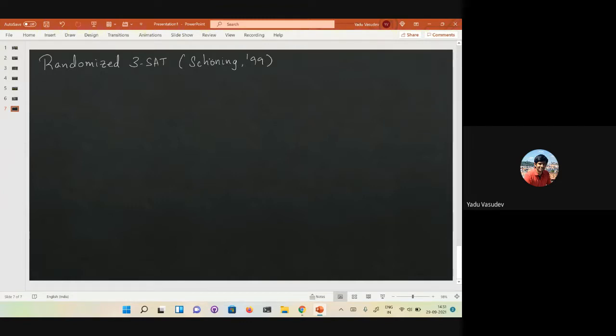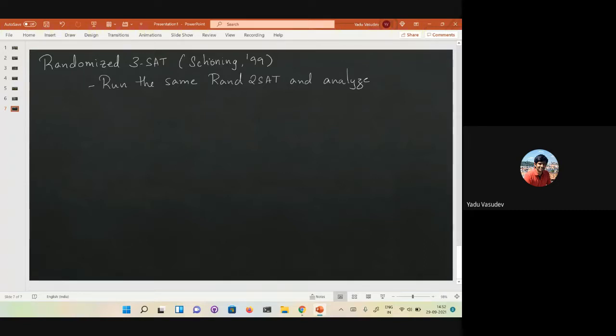The first thing to try out is to run the same RAN 2-SAT algorithm and analyze it. We already have something with us, so why not see whether that already works? Why bother trying to come up with something new? So the same thing: you start with an assignment, say all zeros initially, and then you find a clause that is not satisfied. Flip one of those bits uniformly at random, and keep doing this for some number of steps. The question is how many steps, and what can you say?